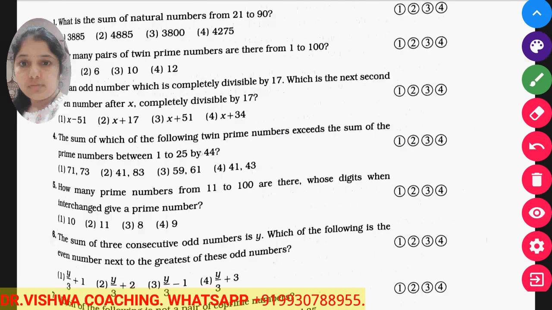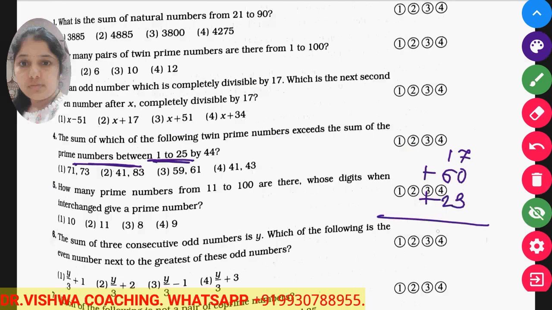Now the sum of which of the following twin primes exceeds the sum of prime numbers between 1 and 25 by 44? So here you must know the sum of prime numbers between 1 and 25. The sum of primes between 1 to 10 is 17, between 11 to 20 it is 60, and 23 is the only prime between 21 and 25.